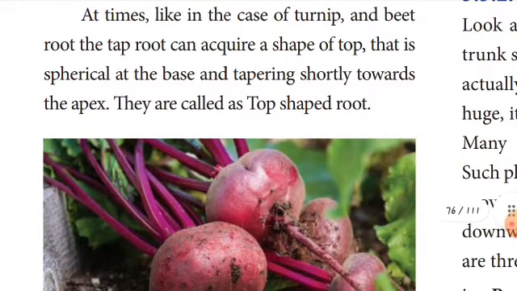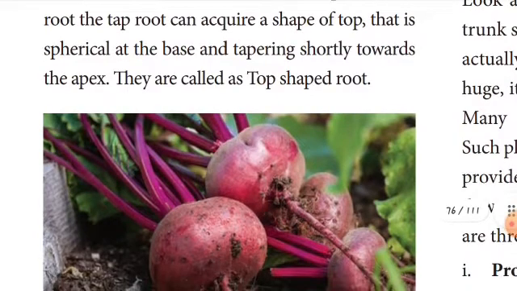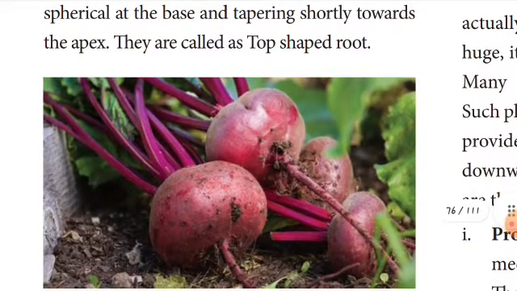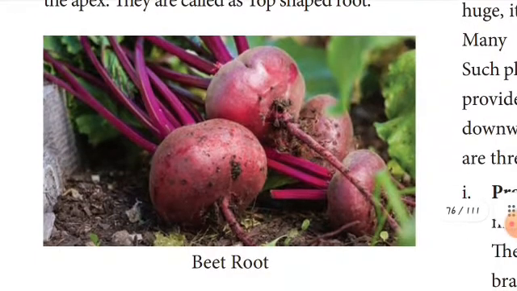And in beetroot, the taproot can acquire the shape of a top, that is spherical in shape at the base and tapering shortly towards the apex. So they are called top-shaped roots. Many vitamins are present in it, children: vitamin C, vitamin A, vitamin D. It's very helpful to our human body.